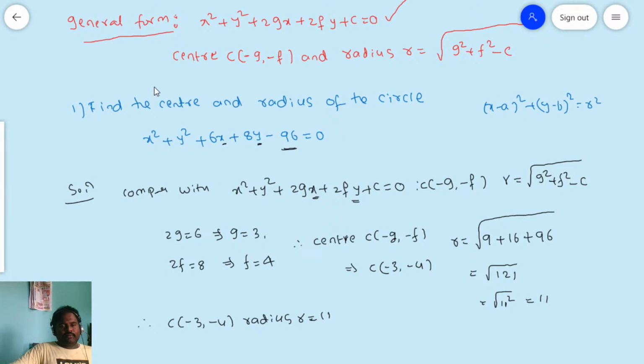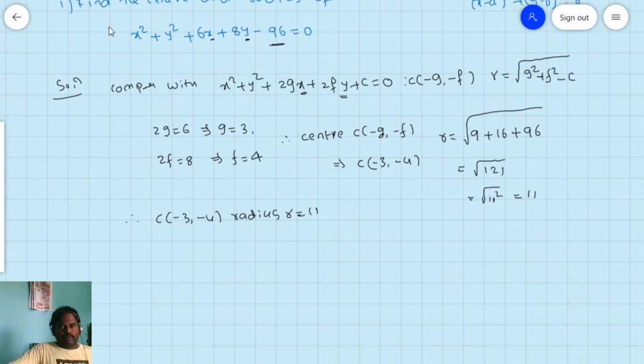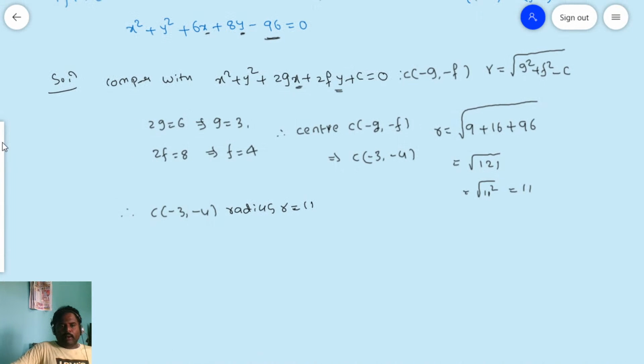Another problem is, I am going to give you homework. It is a similar problem, like this only. Note down the problem.